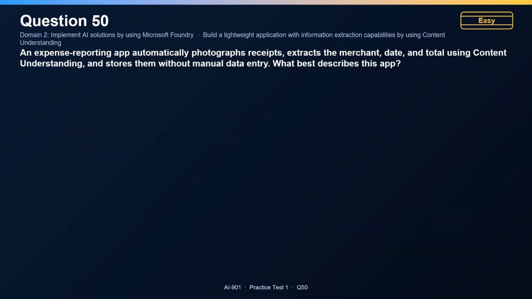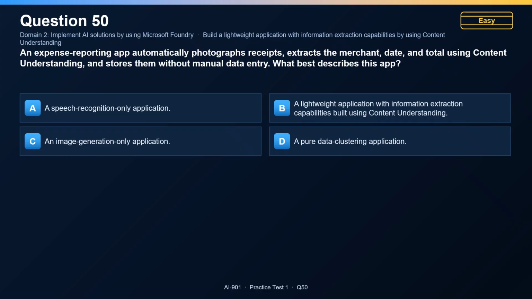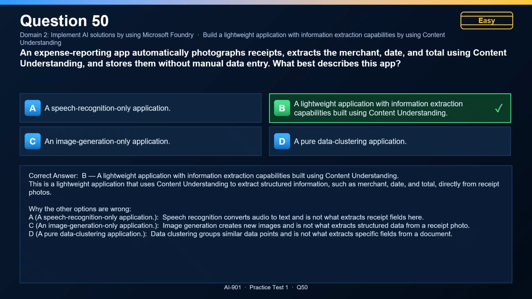Question 50. An expense reporting app automatically photographs receipts, extracts the merchant, date, and total using content understanding, and stores them without manual data entry. What best describes this app? The correct answer is B. A lightweight application with information extraction capabilities built using content understanding. This is a lightweight application that uses content understanding to extract structured information, such as merchant, date, and total, directly from receipt photos. Now, why the other options are wrong?